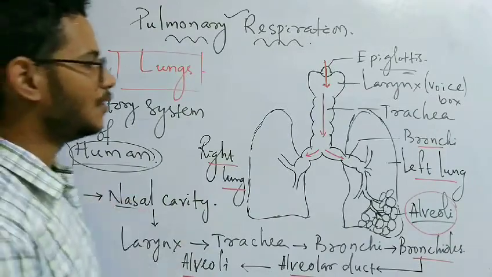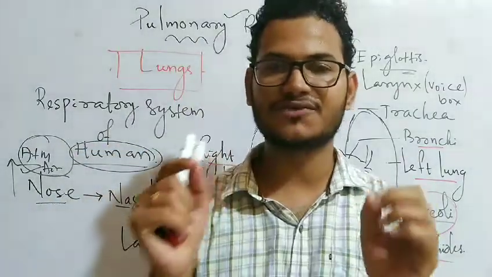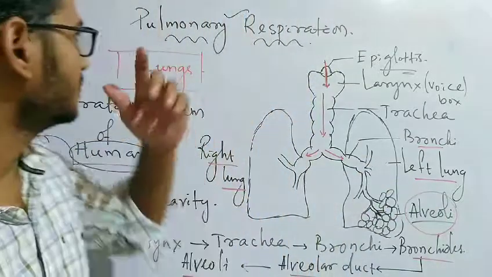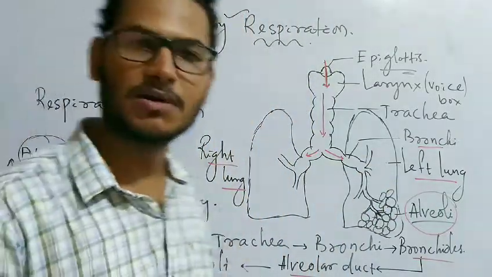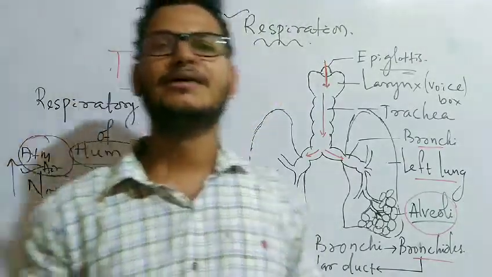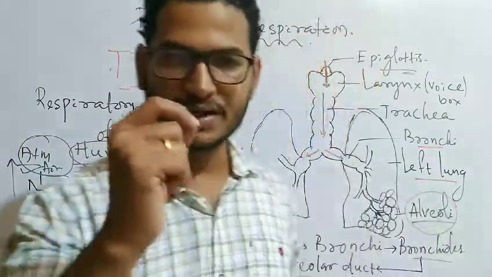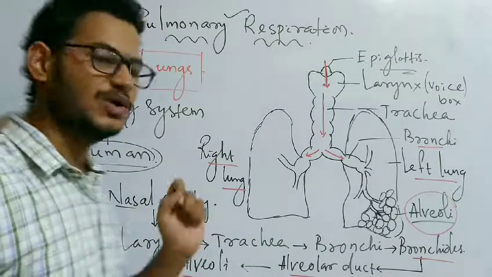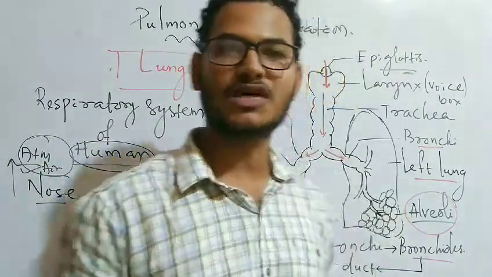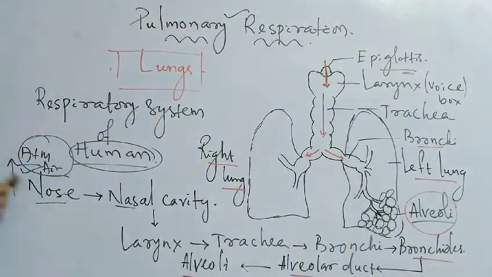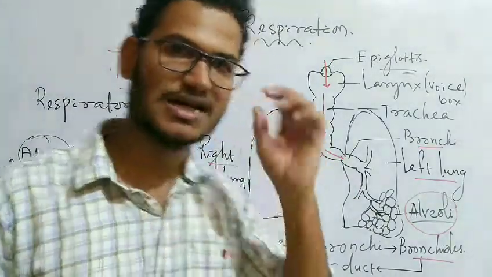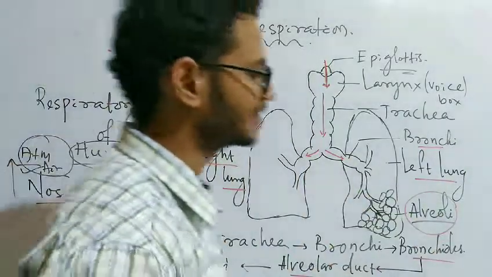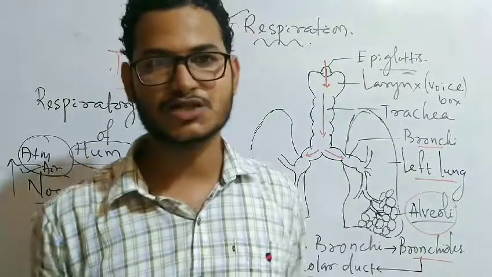So this is all about the basics of the different types of respiration depending on organs. Here we finished with pulmonary respiration, but remember, in my next class we will go into detail about the respiratory system of humans. We will discuss each and every part of the respiratory system, starting from the nose and external nostril up to the alveoli, and then we will go to the process of exchange of gases.